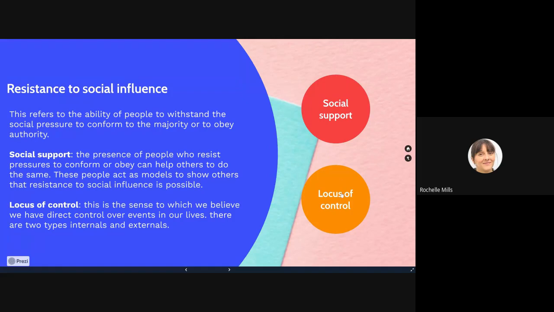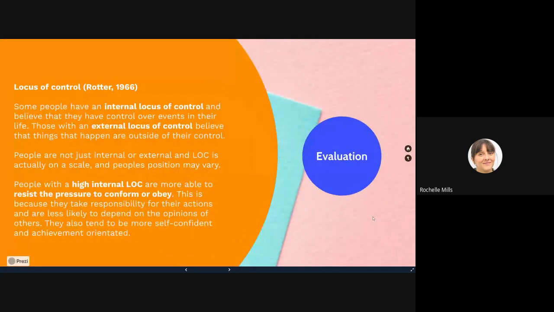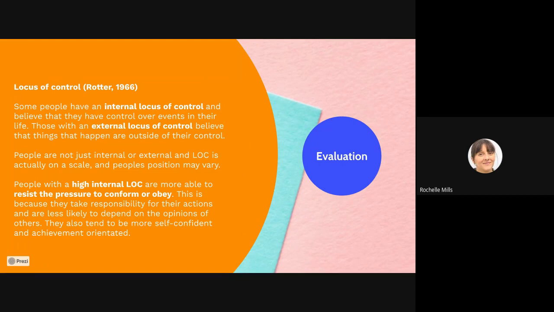And then we've got locus of control. With regard to locus of control, this was developed by Rotter in 1966. He suggested that some people have an internal locus of control and they believe that they have control over events in their life, and others have an external locus of control and they believe that things that happen are outside of their control. For example, if you had an internal locus of control and you were not doing very well in an assessment, you would believe that actually, I've got control over this. If I want to do better, then I can revise more. I can focus on what went wrong and I can make a change.